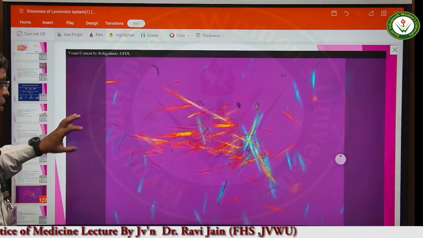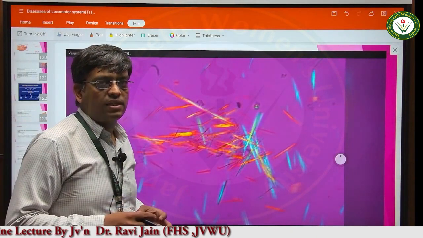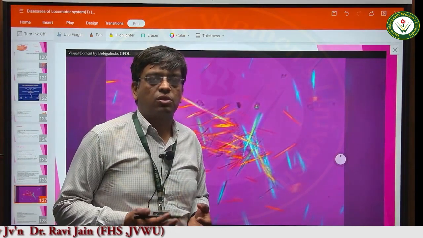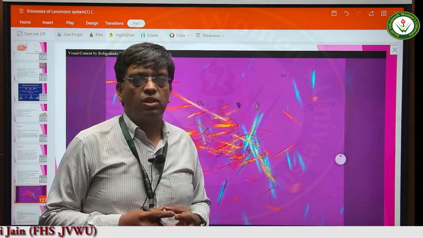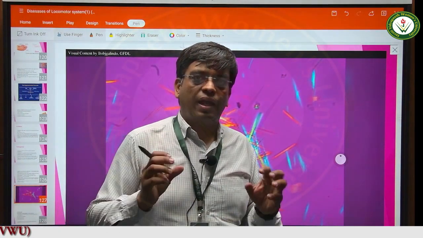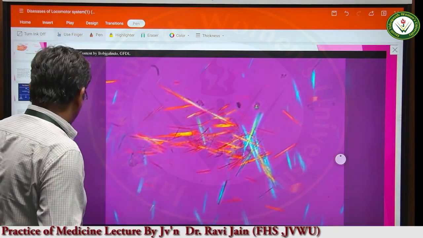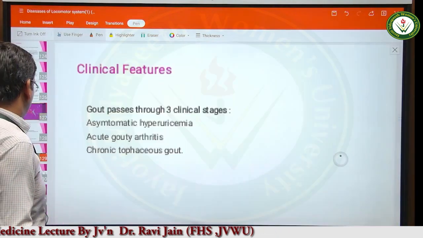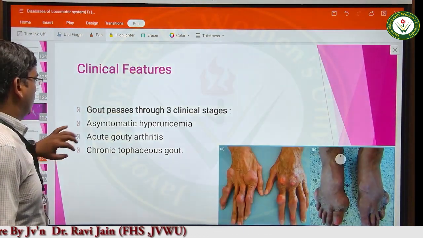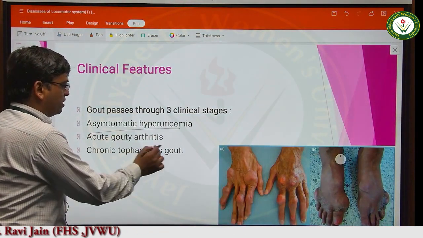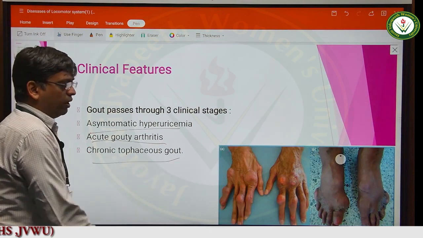Now, these crystals get deposited in the joints and they start the inflammatory process. Because of this inflammatory process, there are signs of inflammation, and there is pain and swelling that is seen. Now, we have discussed the three phases. Now, three presentations: there can be asymptomatic hyperuricemia, acute gout and chronic tophaceous gout.